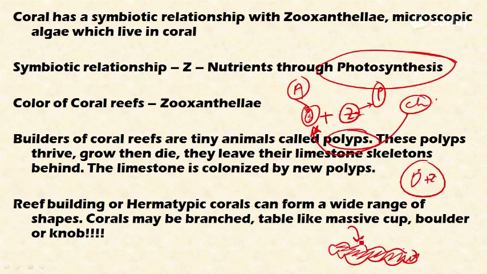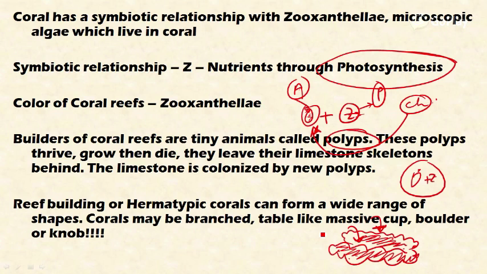On top of it, a new generation of coral polyps thrives, grows, and secretes limestone exoskeleton for themselves as well. In the same way, after their death, they leave behind the limestone. So the cycle continues, and on top of it a new generation of coral polyps will grow. In this way, layer upon layer, these coral polyps in association with the zooxanthellae build their coral reefs. This is the reason behind the growth of coral reefs.